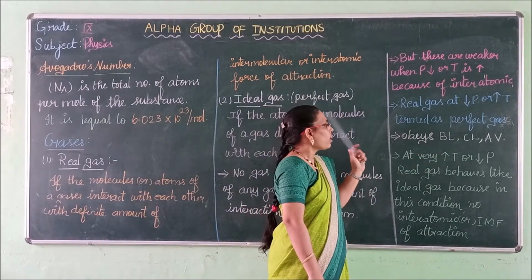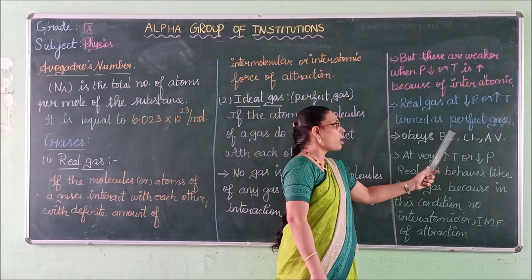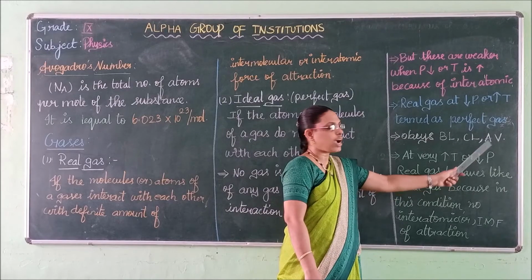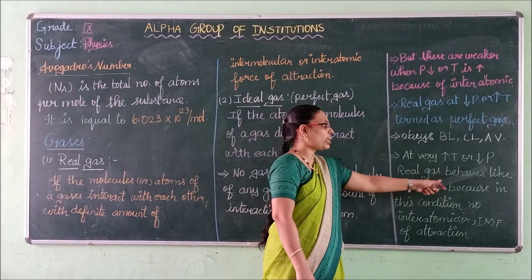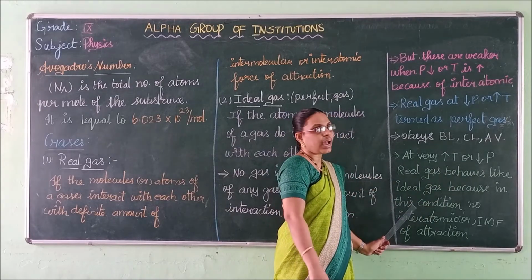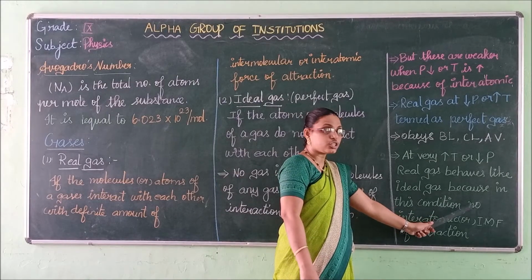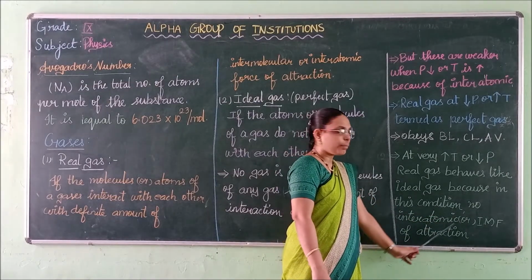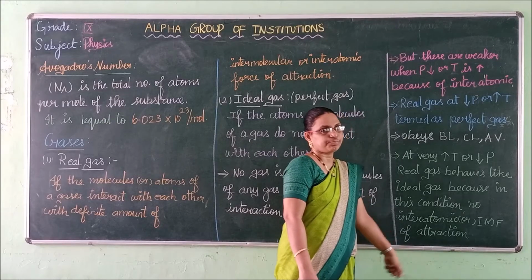The ideal gas obeys all three laws: Boyle's law, Charles' law, and Avogadro's law. At very high temperature or low pressure, real gas behaves like an ideal gas, because in this condition there is no interatomic or intermolecular force of attraction.